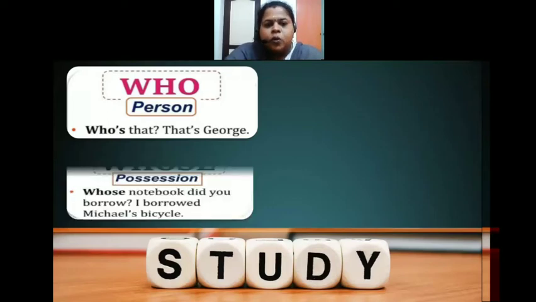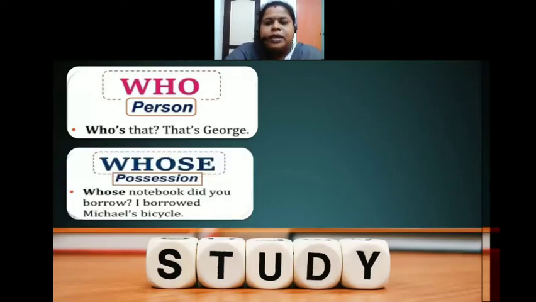Then whose. It's related to ownership. If your question is to ask about the ownership of something, you will ask whose. For example, whose notebook did you borrow? So you're asking the ownership of this notebook. I borrowed somebody's bicycle. So if you are asking about ownership, that is possession, you should use whose.